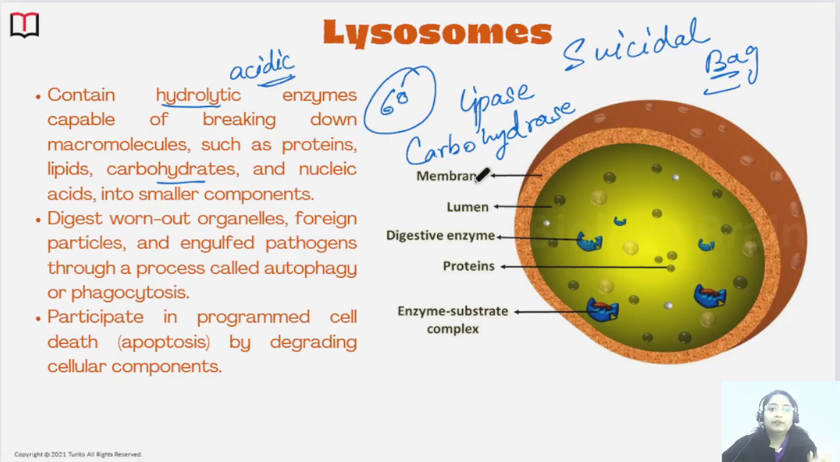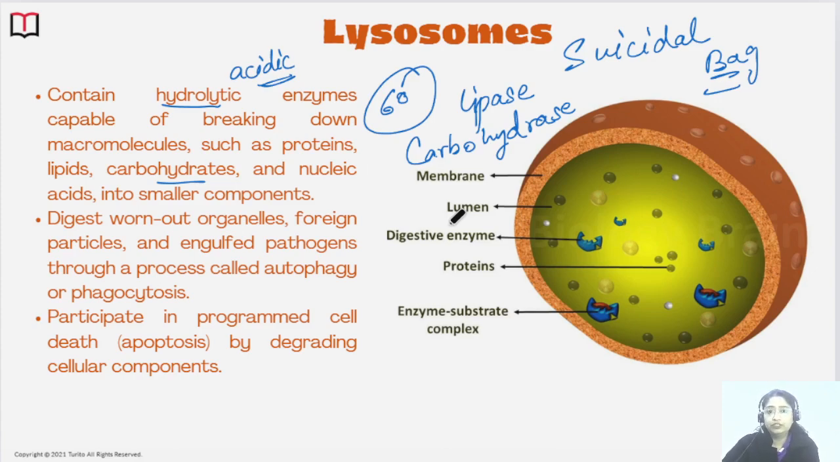And not only the pathogen. Suppose there is any cell organelle, like a mitochondrion or ribosome, which is not functioning and is present inside the cell. The hydrolytic enzymes secreted by lysosomes are going to digest those cell organelles too. So basically, the lysosome is cleaning the cell. And when it releases the enzymes, sometimes it bursts itself and releases the enzymes, so it is killing itself also. That's why it is also called a suicidal bag.